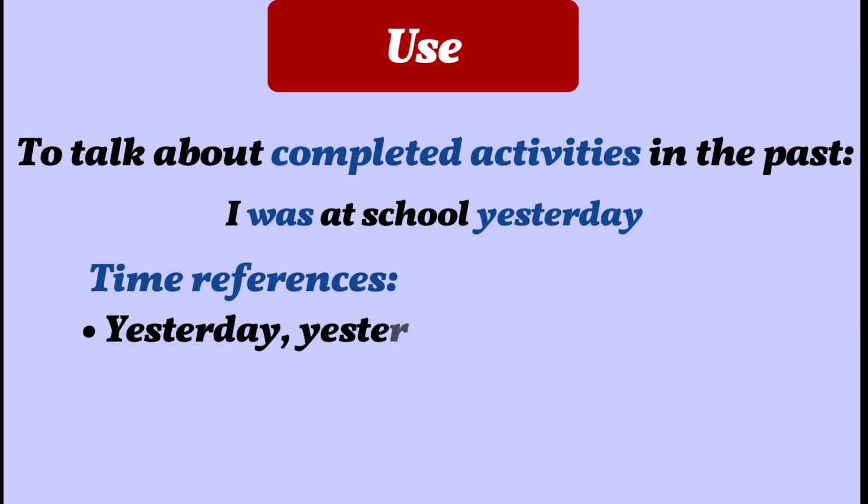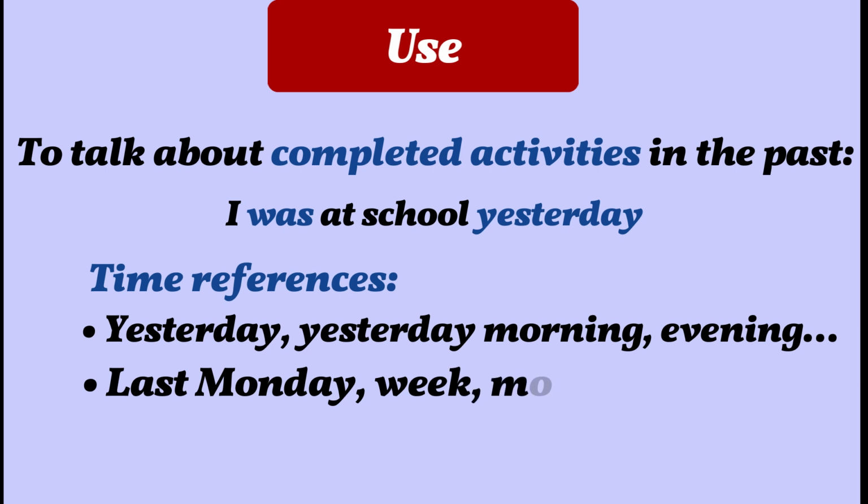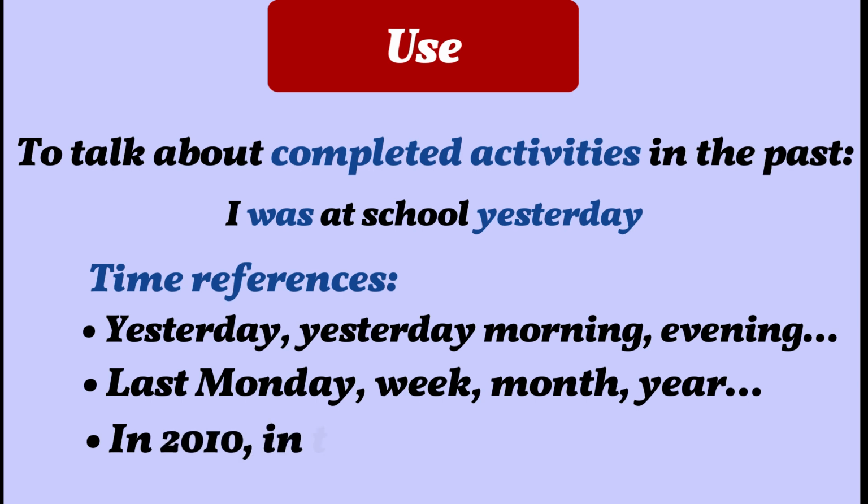Yesterday, we can join it with a part of the day, like yesterday morning or yesterday evening, etc. Then we have another time reference: last Monday, last Sunday, last week, last month, last year, last summer, etc. Then we can have a specific date in the past, like in 2010.